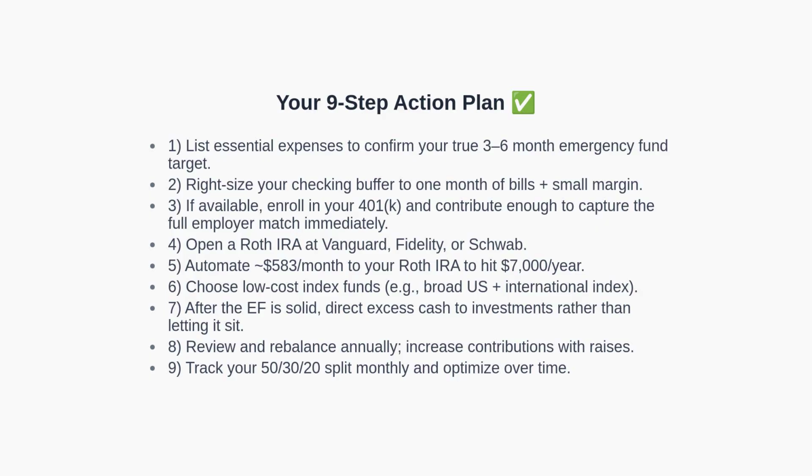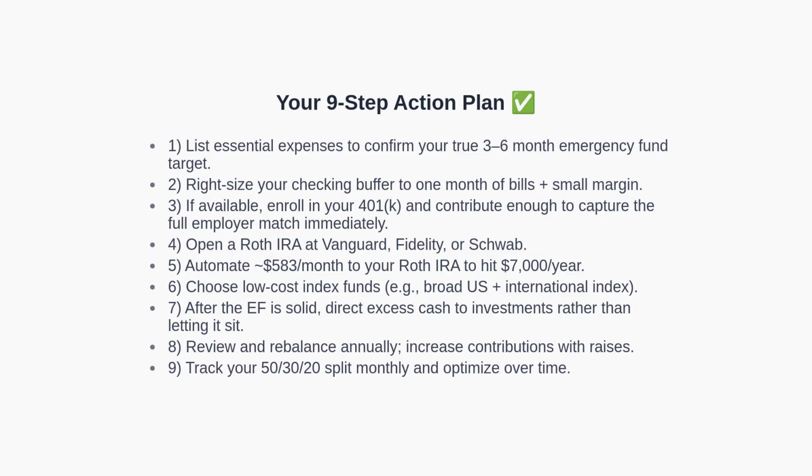Seventh, once your emergency fund is solid, direct any additional cash into investments to avoid inflation drag. Eighth, review your portfolio annually, rebalance as needed, and increase contributions as your income rises. Ninth, track your 50-30-20 allocation monthly and adjust to improve efficiency.